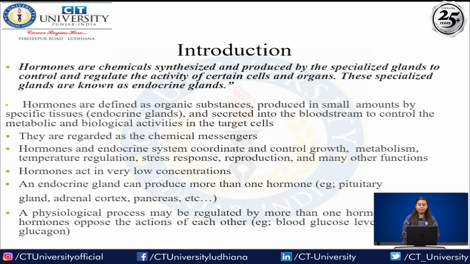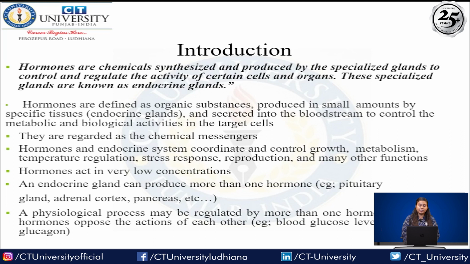Hormones are chemicals synthesized and produced by specialized glands, which control and regulate the activity of certain cells and organs. These specialized glands are known as the endocrine glands. Hormones are defined as organic substances produced in small amounts by specific tissues and excreted into the bloodstream, controlling metabolic and biological activity in the target cells. They are regarded as chemical messengers. Hormones and the endocrine system coordinate and control growth, metabolism, temperature regulation, stress, reproduction and other functions. Hormones act in very low concentrations. An endocrine gland may produce more than one hormone.